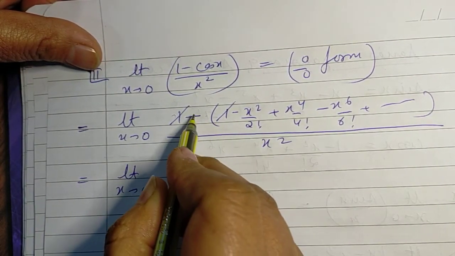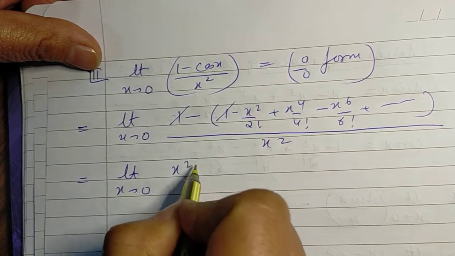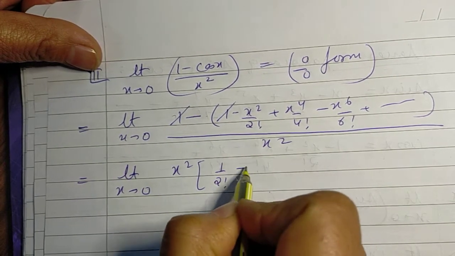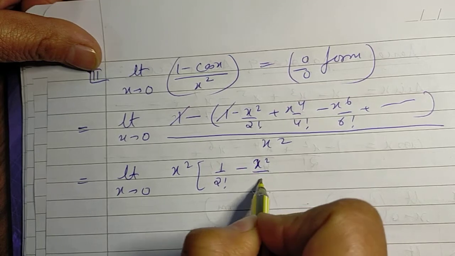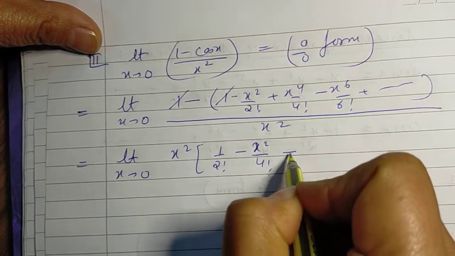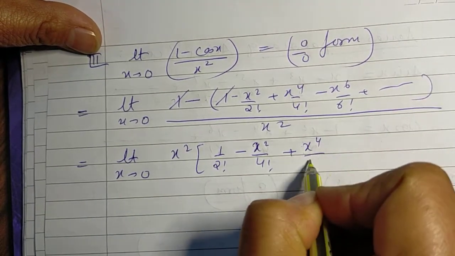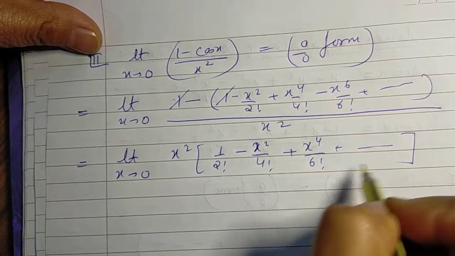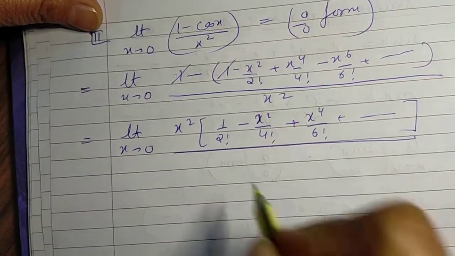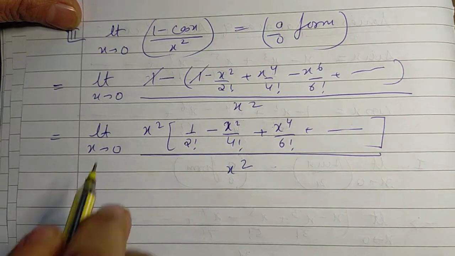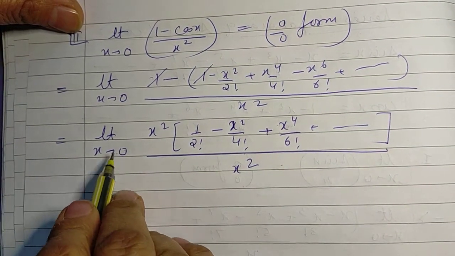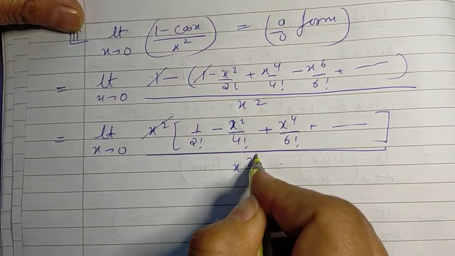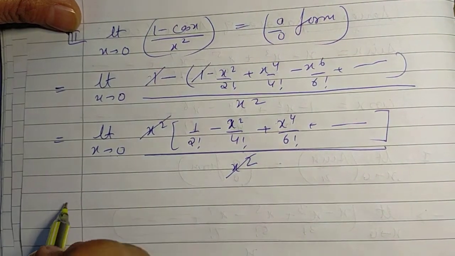Opening the brackets, the sign gets absorbed and we get x squared. We are left with 1 over 2 factorial, minus x squared over 4 factorial, plus x^4 over 6 factorial, and so on, whole upon x square. In the limiting case, as x approaches 0, this is not equal to 0 and so can be easily cancelled.